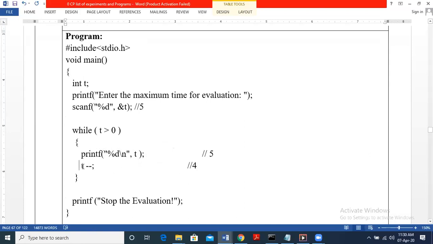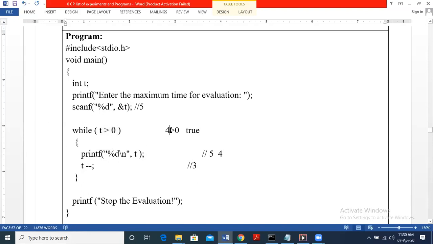Now again, once we update this, we are going to check the condition. 4 greater than 0. Yes. So 4 is greater than 0. So condition is true, right? So now print T. So after 5, then print 4. Okay. Now again updation, T value changes, 4 minus 1, 3. Now check the condition. So this loop continues until the condition is true.